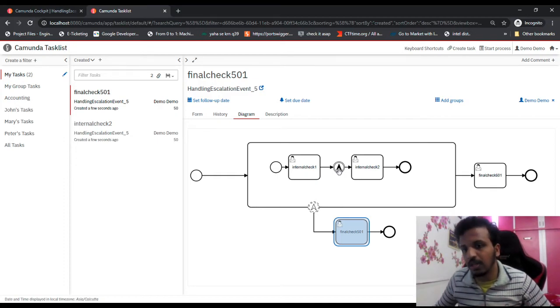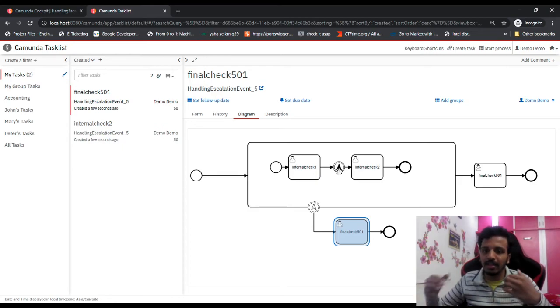Now the good thing here is, let's say the escalated person itself is not available. In that case, it's not like I cannot move ahead because the escalated person is not here. The escalation is just to help the process, but escalation should never act as an obstacle. So even if suppose 501 is not present and the task is not complete, let's see what will happen.